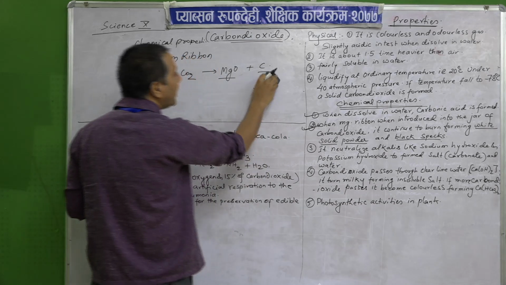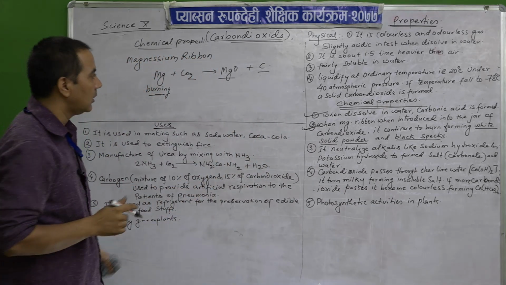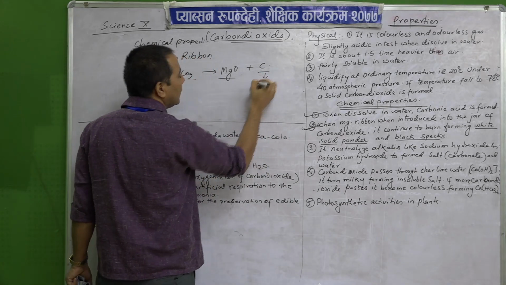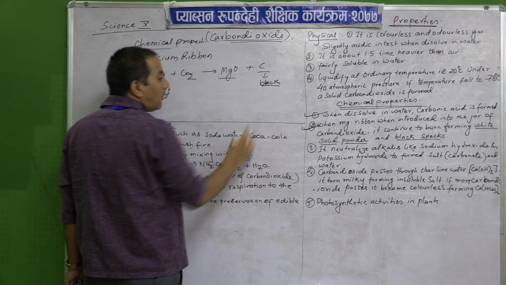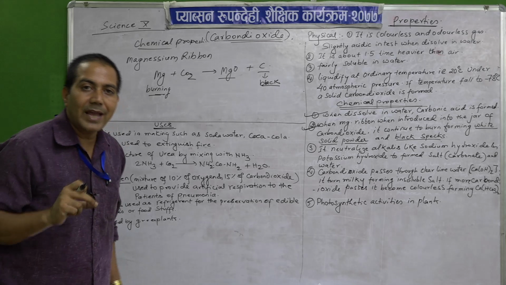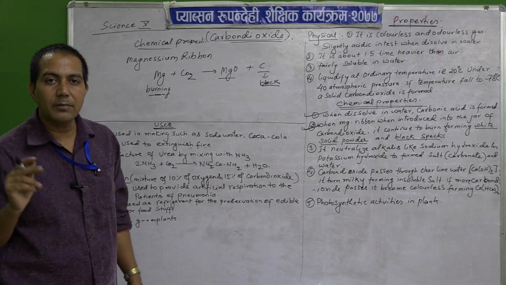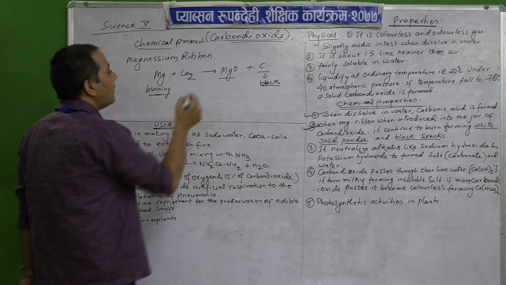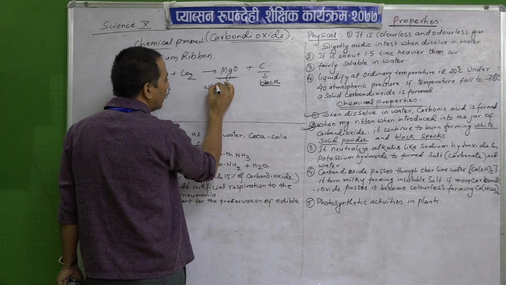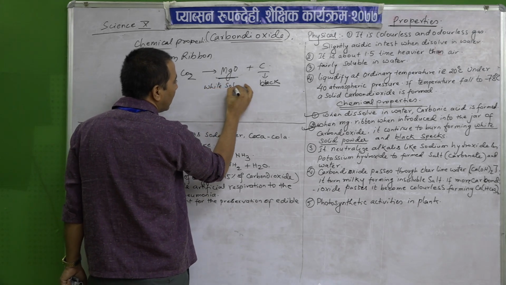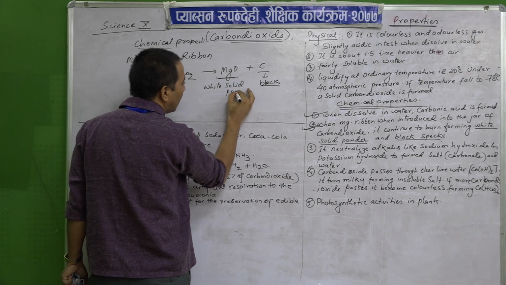So, what are the white solid powder and the black spots? Black is the carbon. Around the gas jar there will be black color because of the presence of carbon, and magnesium oxide produces a white solid powder.